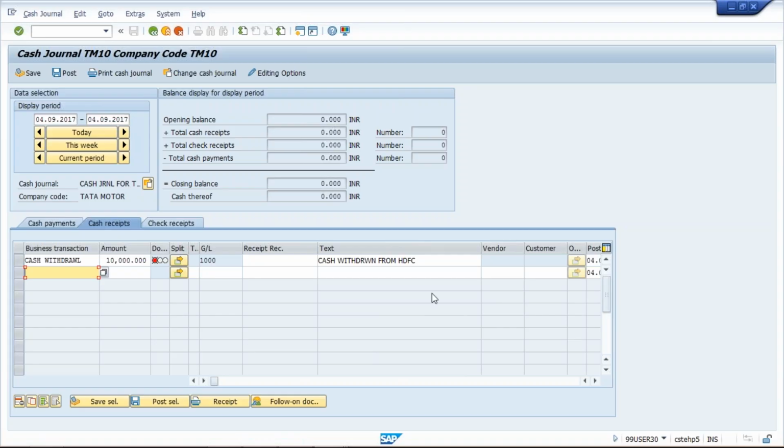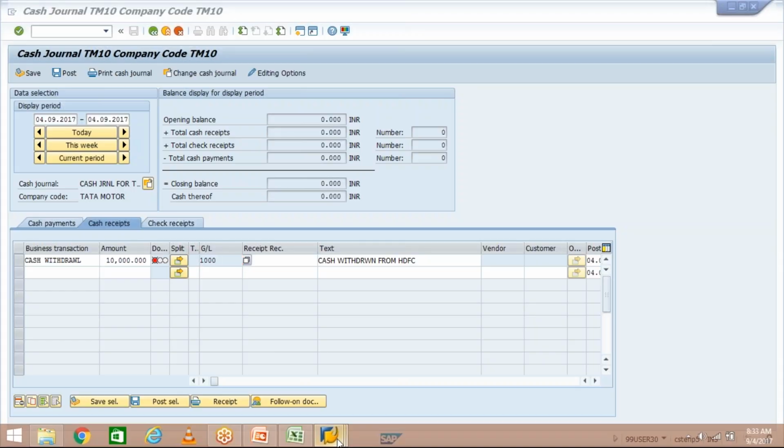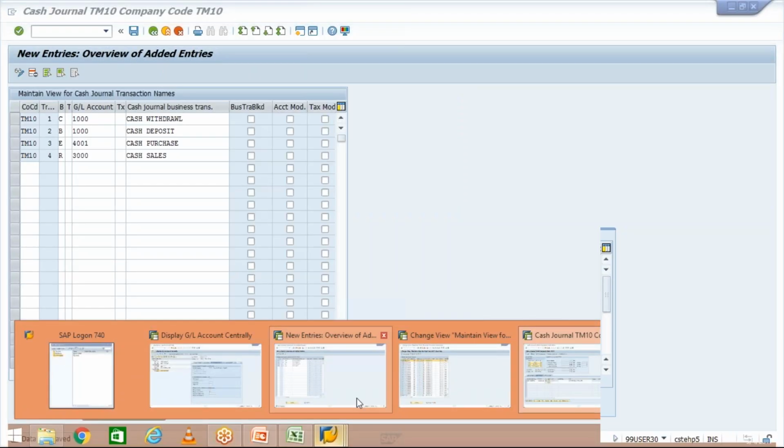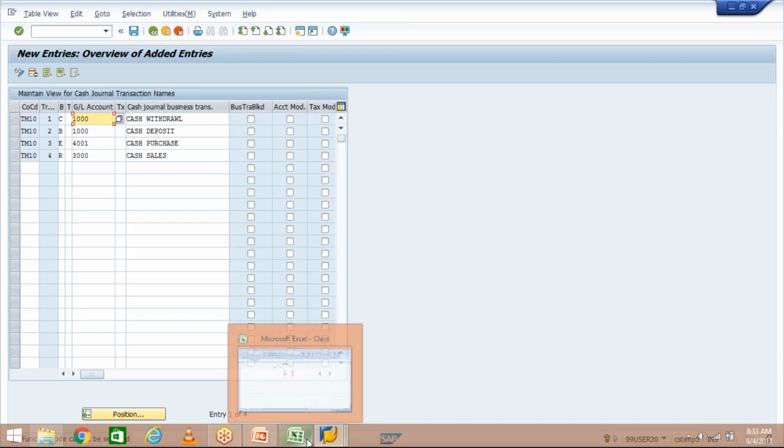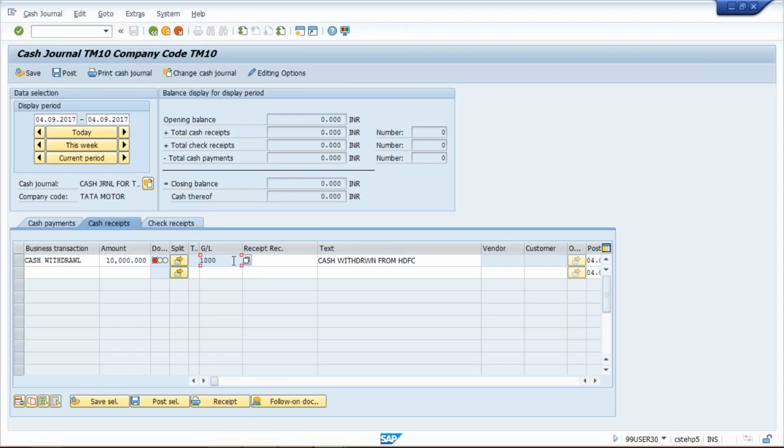See, once I pressed the enter button, then GL account 1000 has been brought by the system automatically. How has the system brought this 1000 GL automatically? Because during configuration we have given this GL here. So from here the system is going to bring the GL account. Cash withdrawal is happening from which bank account? From HDFC Bank. So the HDFC Bank GL I have given here.